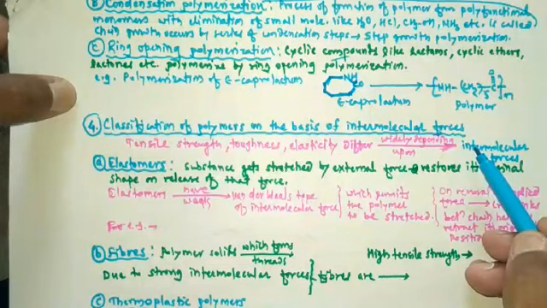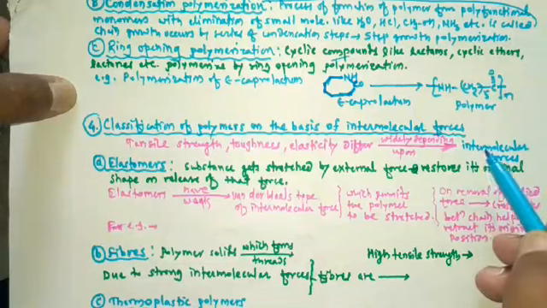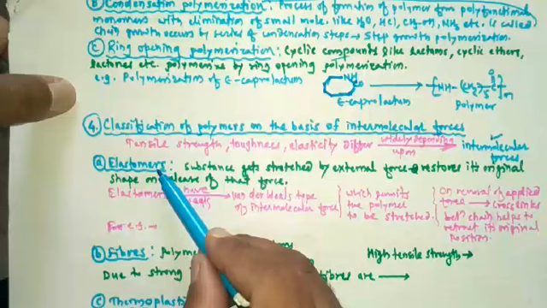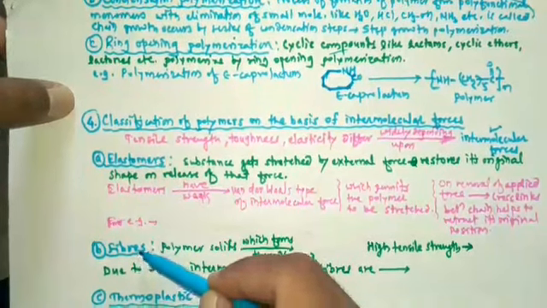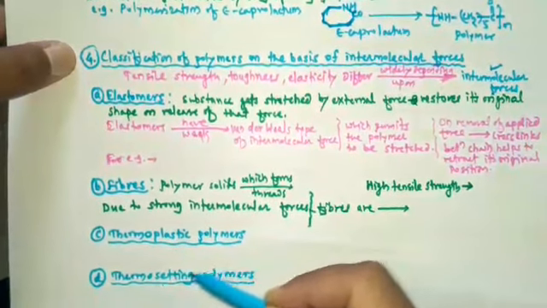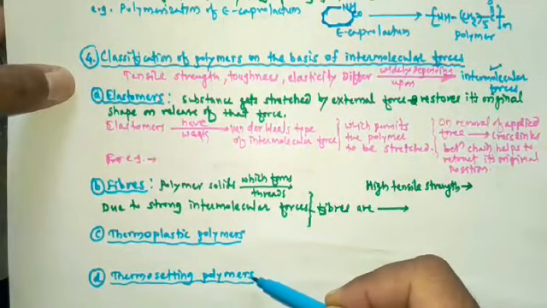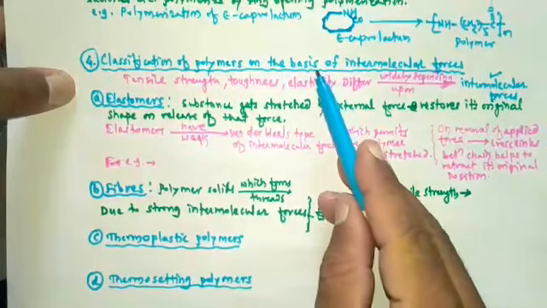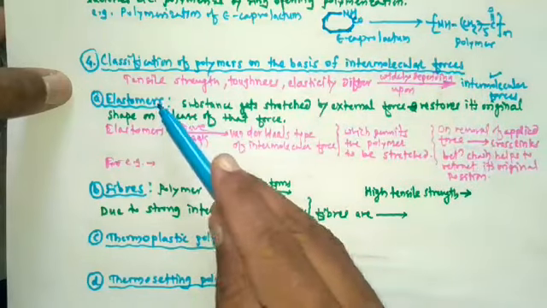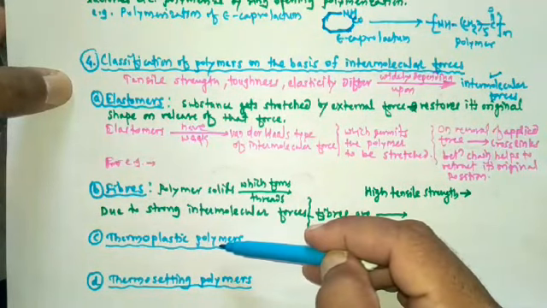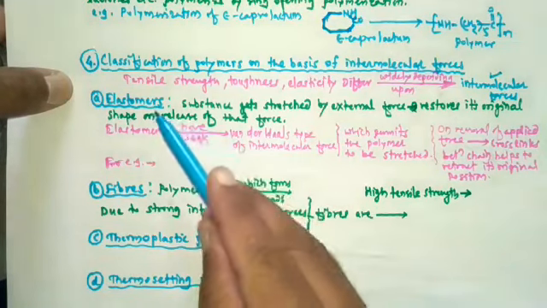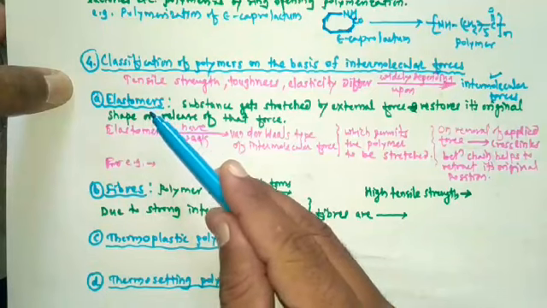So here polymers are classified on the basis of intermolecular forces, like elastomers, fibers, thermoplastic polymers, and thermosetting polymers. So on the basis of intermolecular forces, polymers are classified as elastomers, fibers, thermoplastic polymers, and thermosetting polymers. Let's study the first one, that is the elastomers.